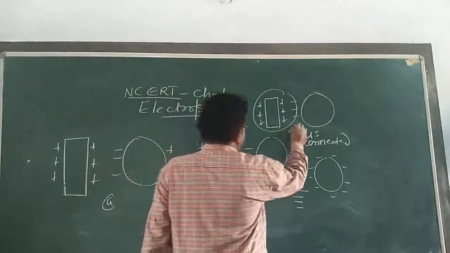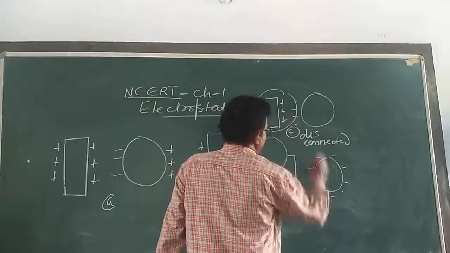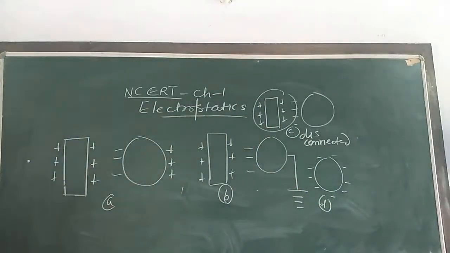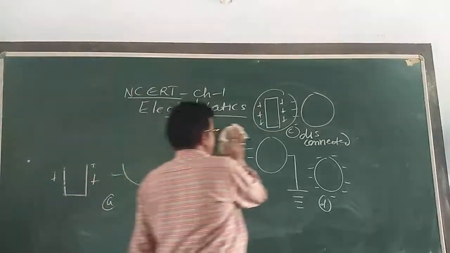Then disconnected, and then the charged body is removed. Here there are 4 figures we can see right now. This process is called induction. The charged body attracts opposite charge and repels similar charge.